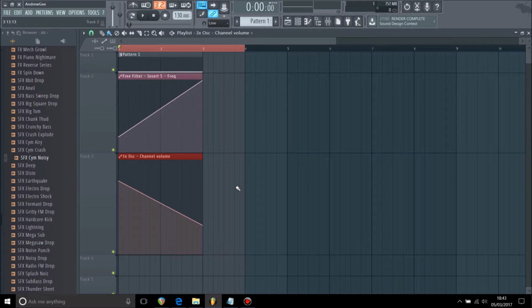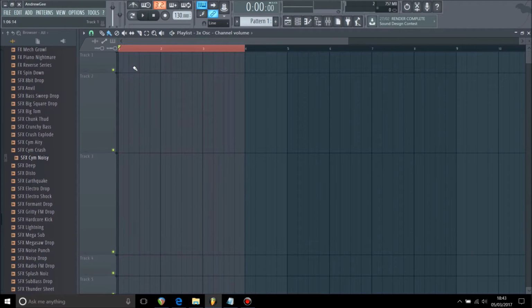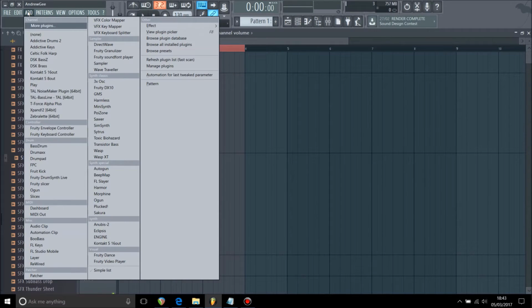Welcome back to another real quick tutorial on white noise sweeps and how to make them. So let me play an example for you. So that's a really nice way to just make a transition between two different parts of your song. And I'm going to recreate this from scratch just to show you guys how it's done.